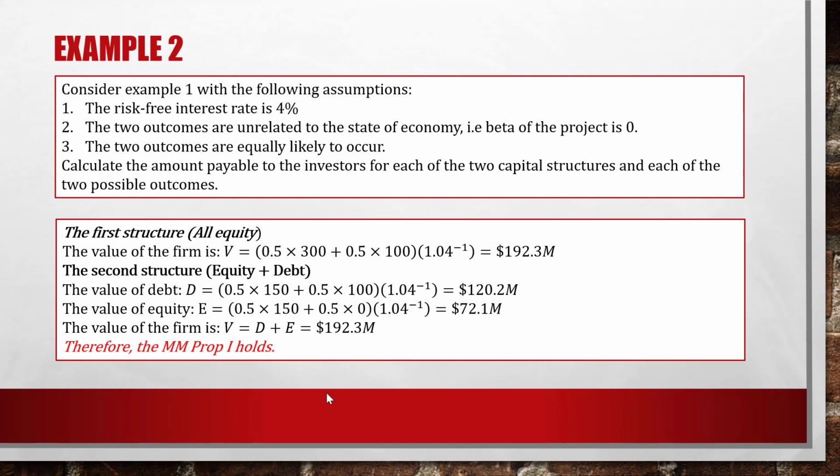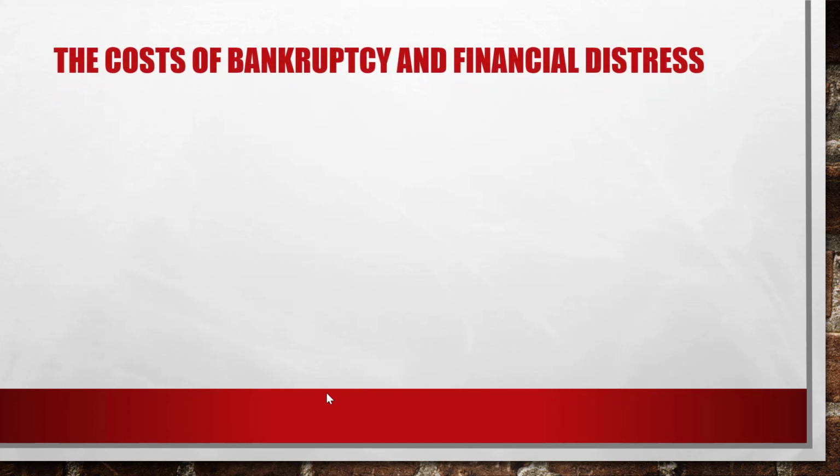Again, remember the MM proposition 1 says that the firm value is unaffected by the capital structures. So here, no matter what capital structure the investor chooses, the firm values will be the same. So the MM proposition 1 holds. See that? Now, let's consider the cost of bankruptcy and financial distress.